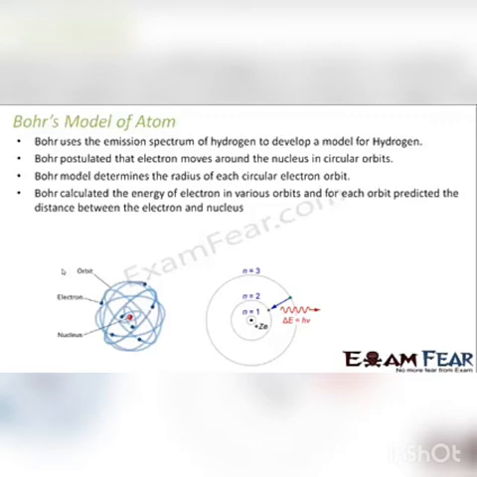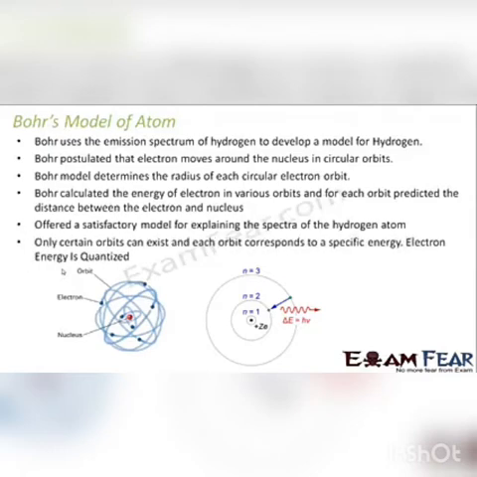It is not that the electron can occupy just any orbit. There are some specific orbits in which the electrons can revolve around the nucleus. So it offered a satisfactory model for explaining the spectra of the hydrogen atom. This was a major drawback of the Rutherford model. Only certain orbits can exist, and each orbit corresponds to a specific energy. Electron energy is quantized, right?